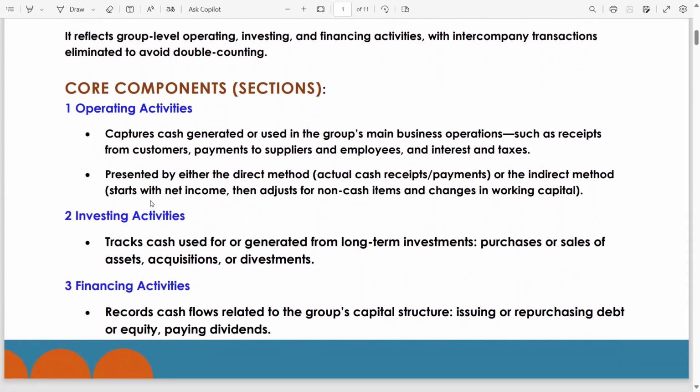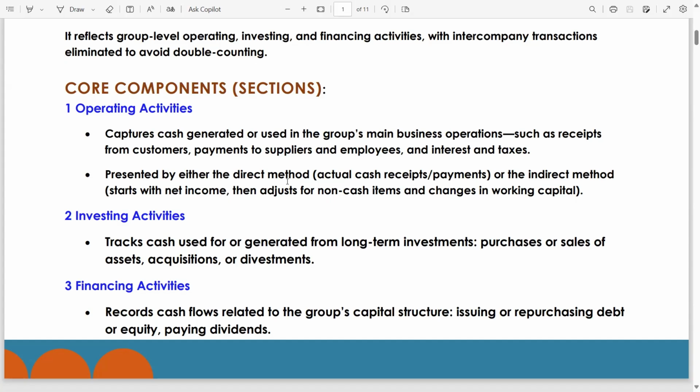Core components. We all know there are three core components. Operating activities capture cash generated or used in the group's main business operations, such as receipts from customers, payments to suppliers and employees, and interest and taxes, presented by either the direct method, using actual cash received and paid, or the indirect method, which starts with net income, then adjusts for non-cash items and changes in working capital.